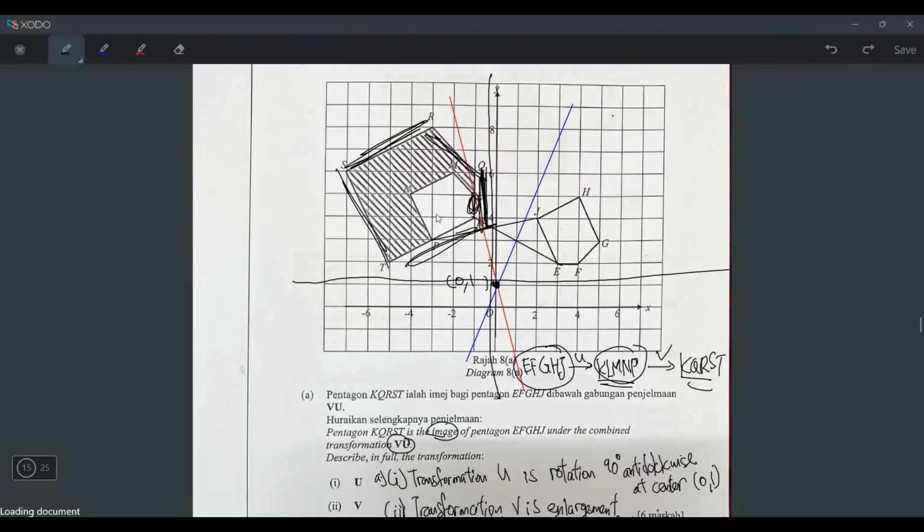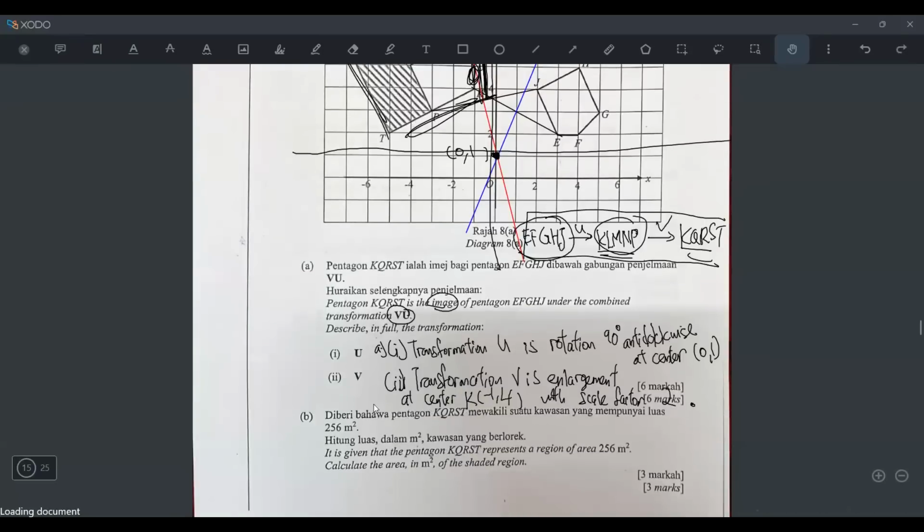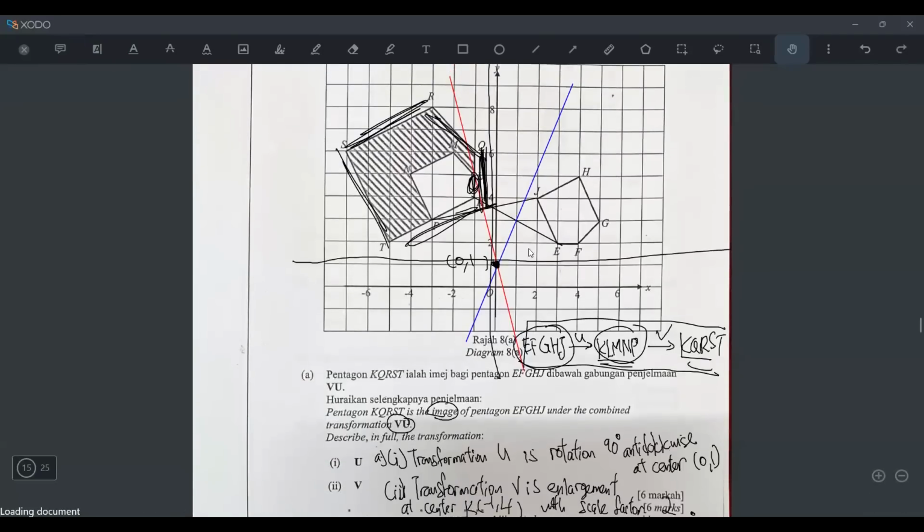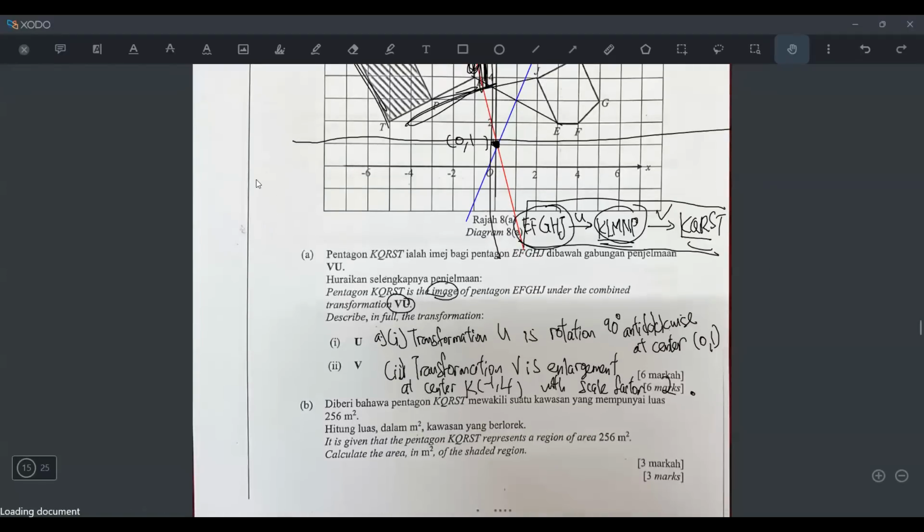But there are times where the small one is the image. So you have to read the question. That's why this arrow is very important, because it will help you in this question, and it will help you later also for B. So the big one is the image. That's why the scale factor is 2.